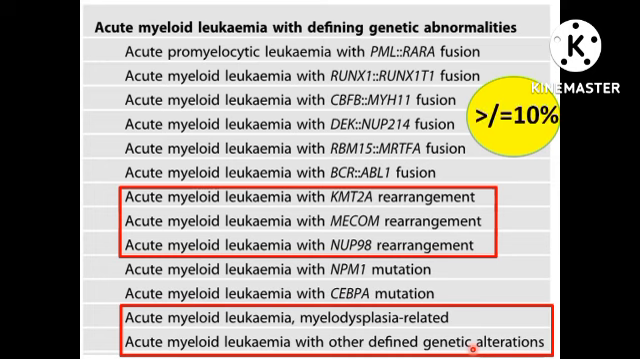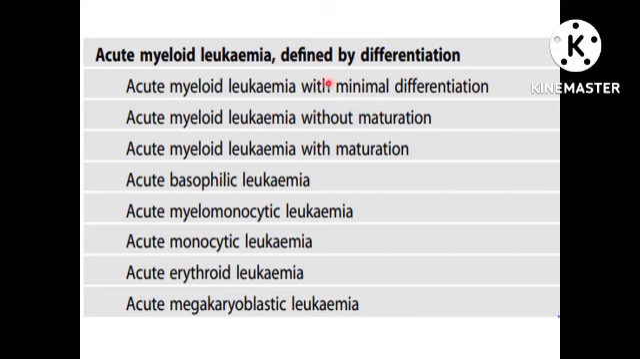And the most important thing is the blast cutoff. For all these entities, you require only more than or equal to 10% blast cutoff for the diagnosis of these AML with defining genetic abnormalities, except for BCR::ABL1 and AML with CEBPA mutation. AML defined by differentiation, as the name suggests, the morphologically defined categories are assigned in this group.